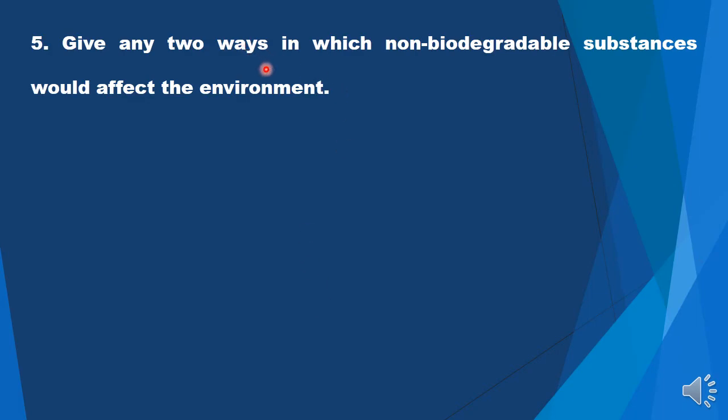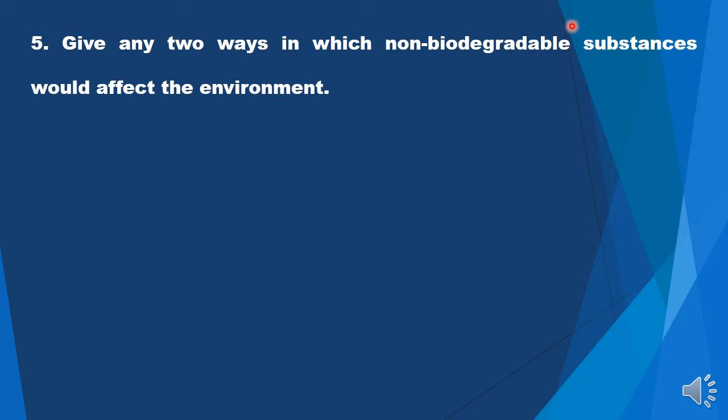So give any two ways in which non-biodegradable substances would affect the environment. So here we should remember that non-biodegradable substances are going to persist, first thing, and second, they could also be toxic or polluting substances. So first, they are toxic and they are also persisting. They are not going away anywhere.